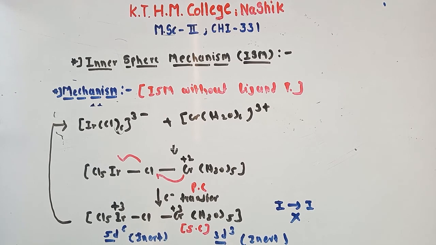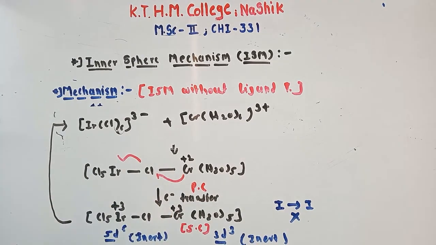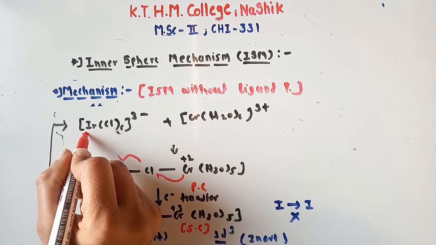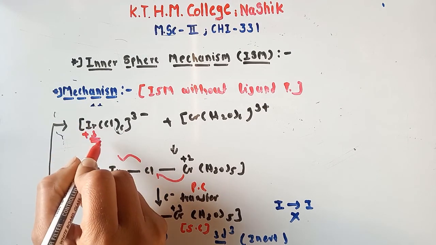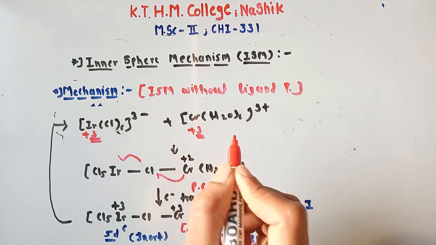These are the two main possibilities in case of inner sphere mechanism: first, inner sphere with ligand transfer, and second, inner sphere without ligand transfer. Okay, so let's see now. IrCl6 3-, so obviously iridium carries +3 oxidation state, while chromium carries +3 oxidation state.